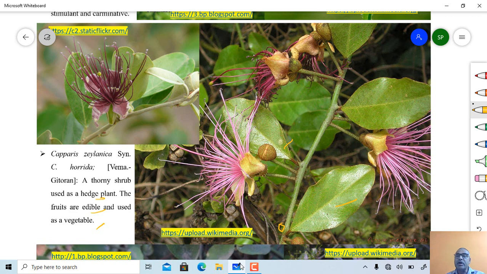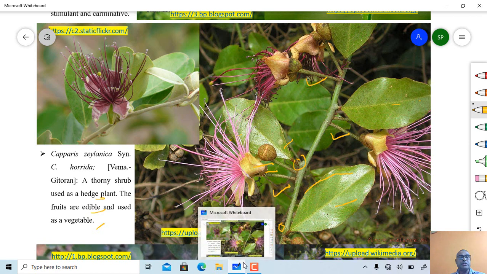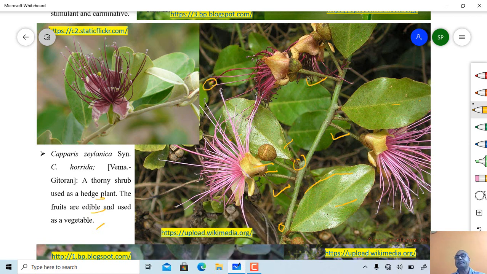Then see the margin of the leaves, the venation, and the type of inflorescence. See the nature of the calyx. This one will be the calyx. Then the corolla, with pinkish colored filaments, and you can observe this is the part of a carpel. So this is Capparis zeylanica.